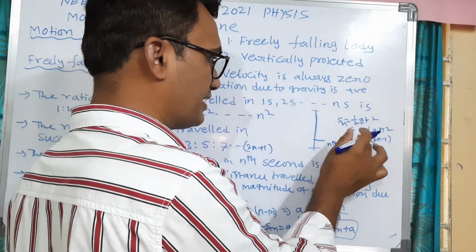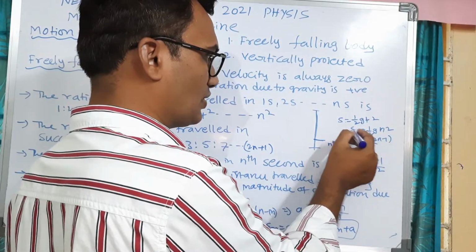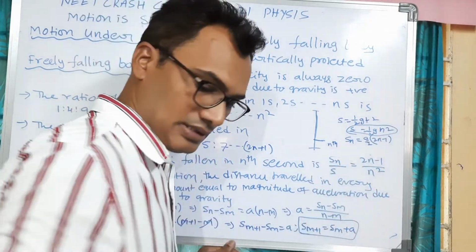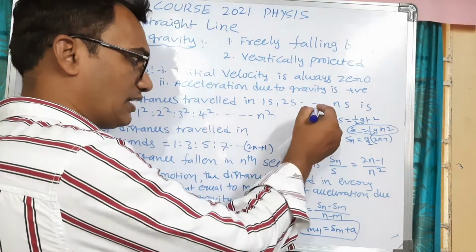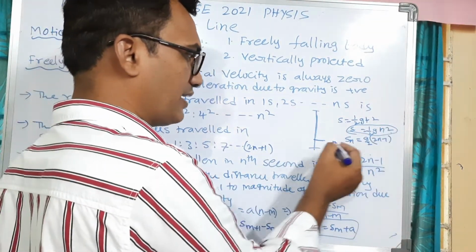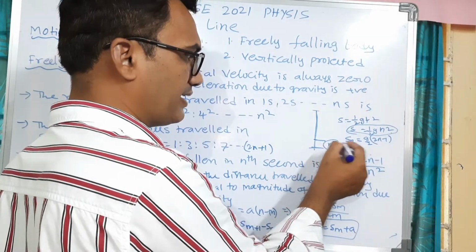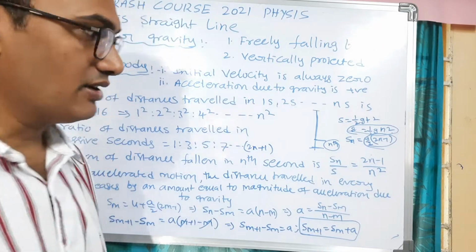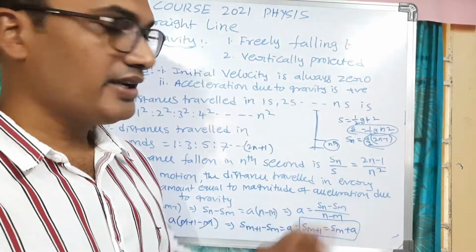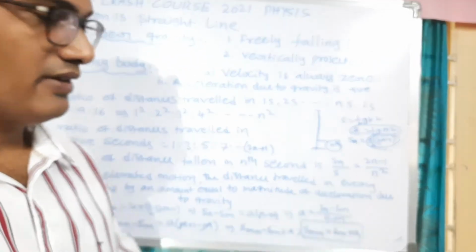Let this be S, the total distance. So here it will be half g into n square for the total. For the last second, the nth second, it is g by 2 into 2n minus 1. The ratio of Sn to S is nothing but 2n minus 1 divided by n square.